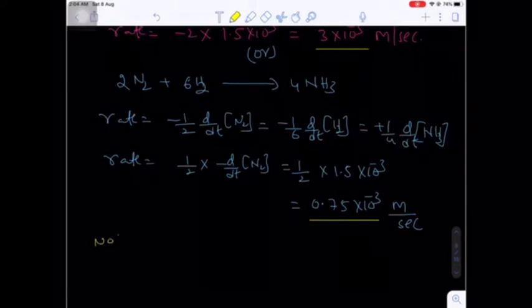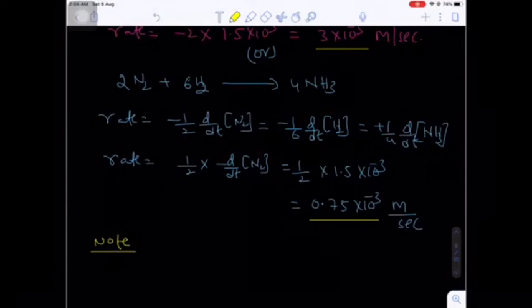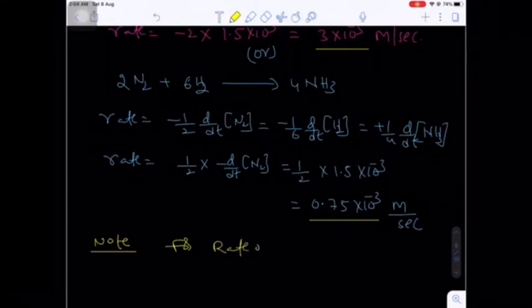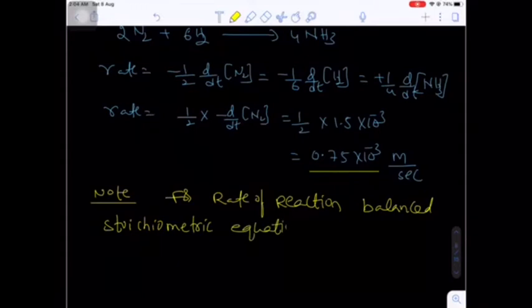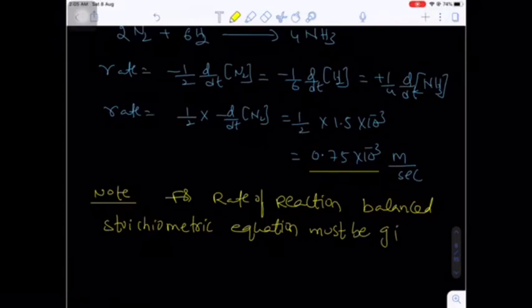Remember, this is a very important note. Already I told you in the beginning, for rate of reaction, the balanced stoichiometric equation must be given.